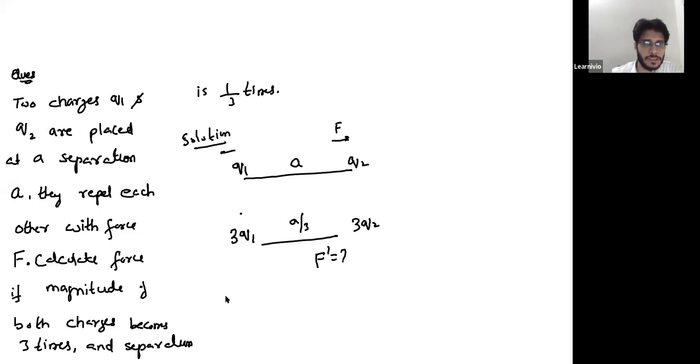So in the first case, your force is 1 over 4 pi epsilon naught, Q1, Q2 over A square. You can even write this as K Q1 Q2 over A square. That's equation number 1.